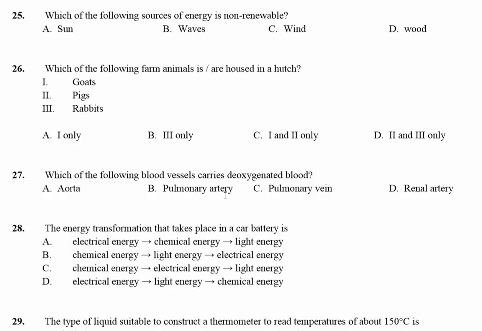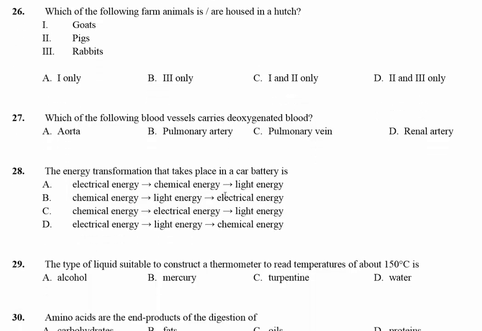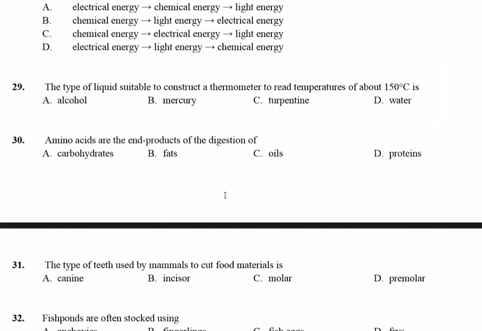28. The energy transformation that takes place in a car battery. We have chemical energy to electrical energy, then to light energy. Therefore, the answer is C. 29. The type of liquid suitable to construct a thermometer to read temperature of about 150 degrees Celsius is mercury. So the answer is B.